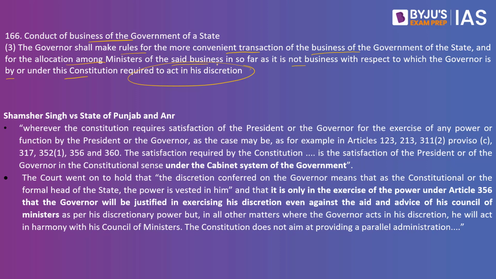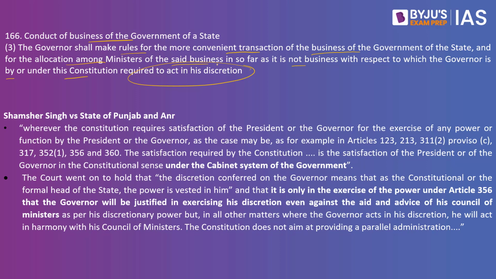So we will have the Chief Minister who will head the Council of Ministers. You will also have other ministers as well. They will give some of the advice to the governor and the governor will have to comply with it, except in those aspects where he has the discretion. So what is this discretion? Where do we have this discretion?